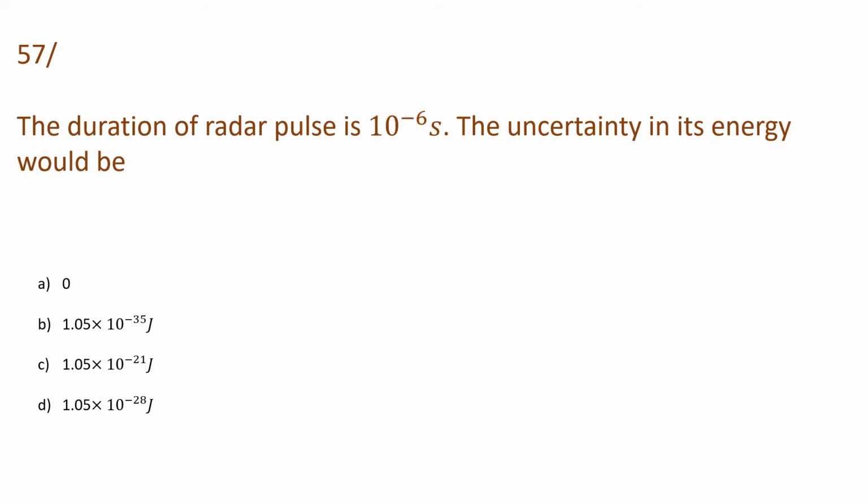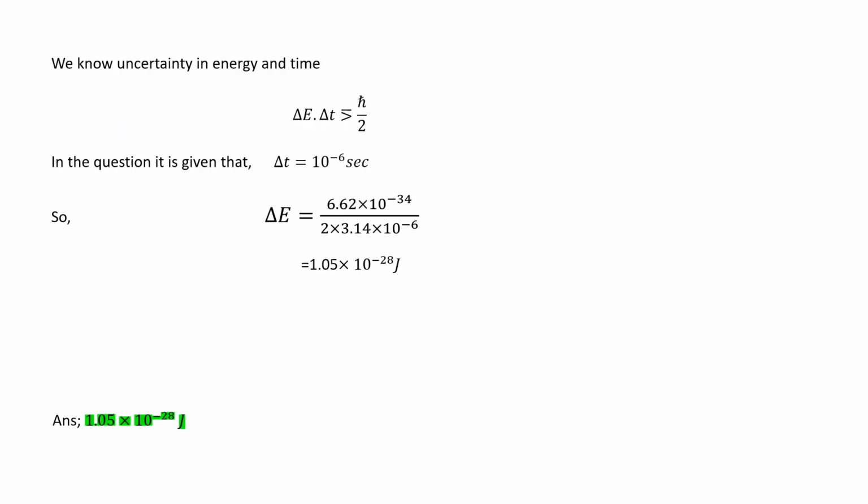Then the duration of radar pulse is 10 to the power minus 6 second. The uncertainty in its energy would be, and the options are 0, 1.05 into 10 to the power minus 35 joule, 1.05 into 10 to the power minus 21 joule, and 1.05 into 10 to the power minus 28 joule. So let's see what will be its answer.